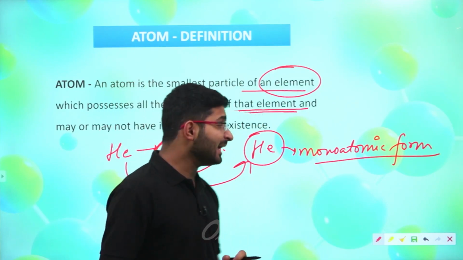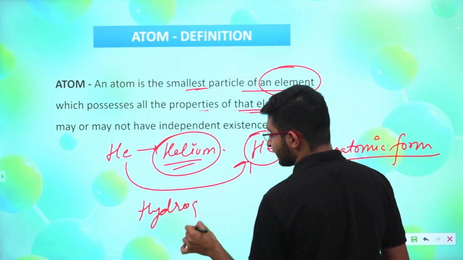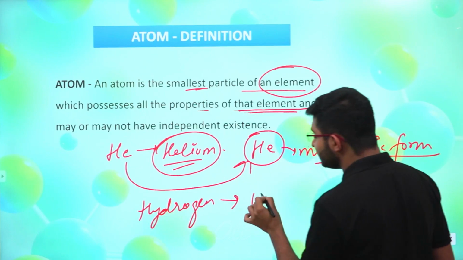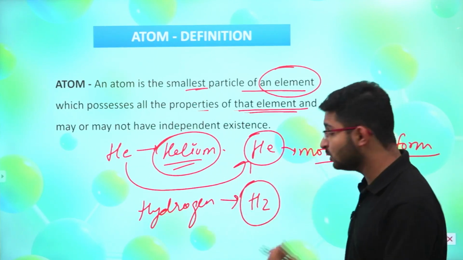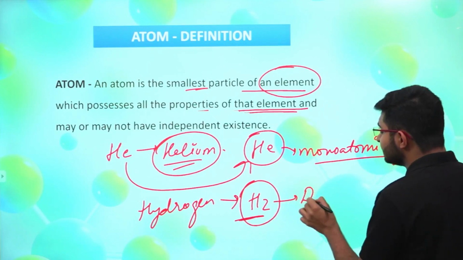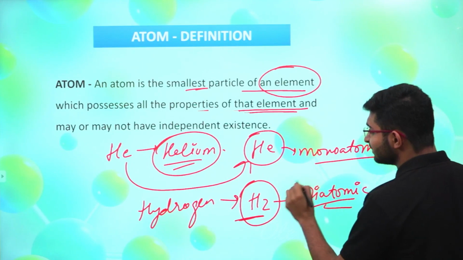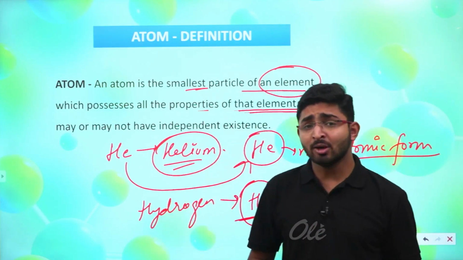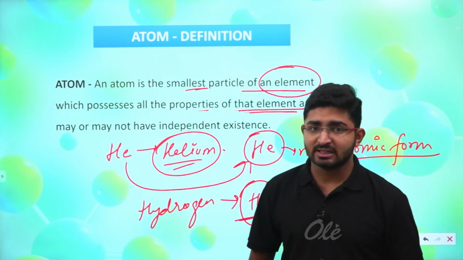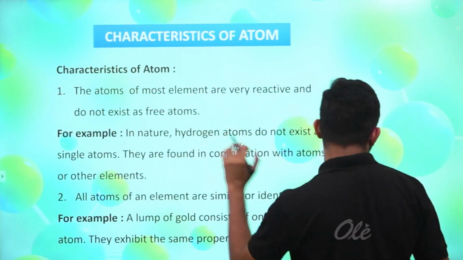But in the case of hydrogen, what happens? You know very well that we write hydrogen gas or the hydrogen molecule as H2, which is the diatomic form. So this is a molecule, this is not an atom, and that's why we can say an atom may or may not exist independently. Now we are moving ahead with the next topic, the characteristics of atoms.